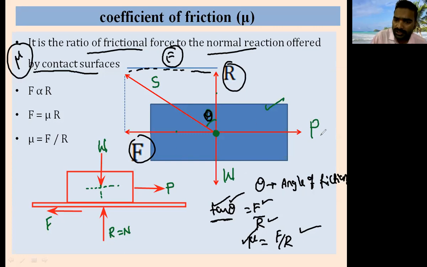Initially, if P is small, then the F value is small. As P increases, F is also going to increase. There will be one point at which F becomes FL. This FL is the limiting friction. If the applied force is more than the limiting friction, then this theta becomes alpha, or you can take it as phi. At this point, it is called the angle of limiting friction. Wait, I will show it on the whiteboard.